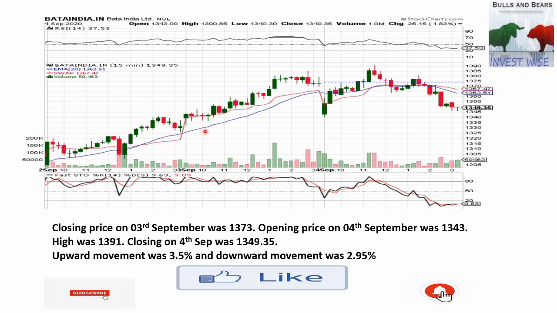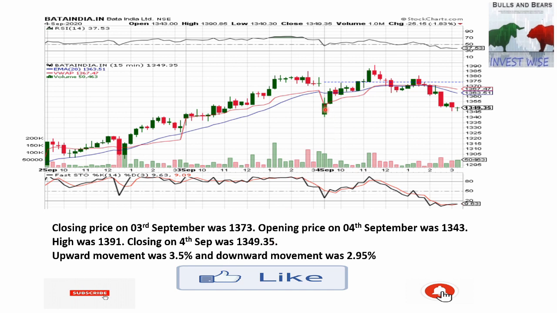So this blue line is a 20-day EMA, and this red line, which is going here from here till here, is the VWAP. Now, just to show you an example, the closing price on 3rd September, which is this price, was 1373. The next day, it opened lower, so it opened at 1343, and it went down a bit. It formed a lower shadow and then started moving up. The high was 1391, which is depicted by this point here, and thereafter it started moving down, and finally the stock closed at 1349.35.